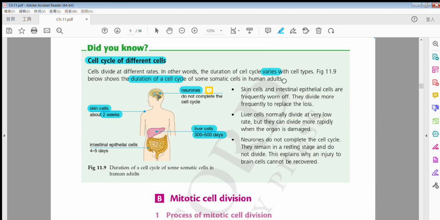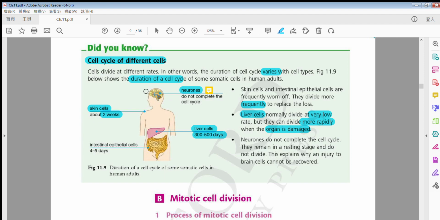Look at the paragraphs on the right. Skin cells and intestinal epithelial cells in the small intestine redivide quite frequently. But liver cells normally replace at a very low rate. However, when it is damaged, it will divide more rapidly, so there may be a change in the duration of the cell cycle.